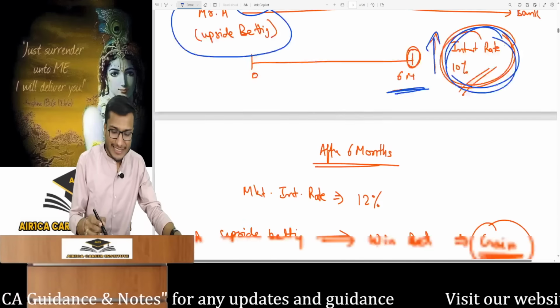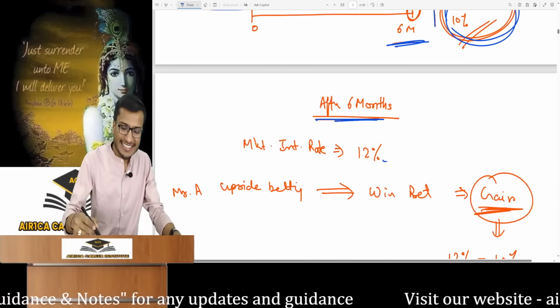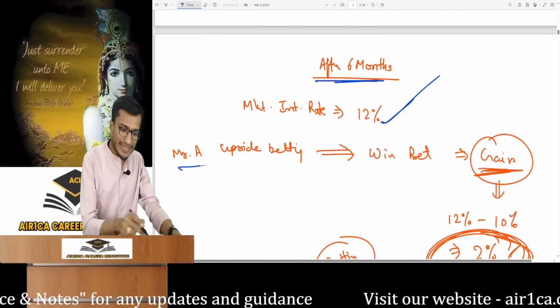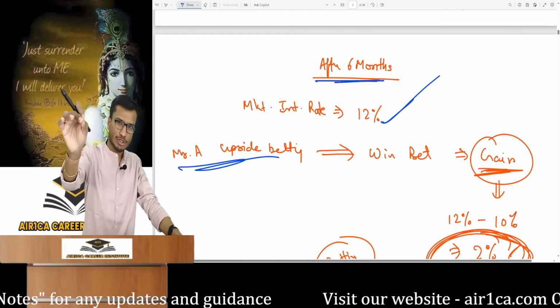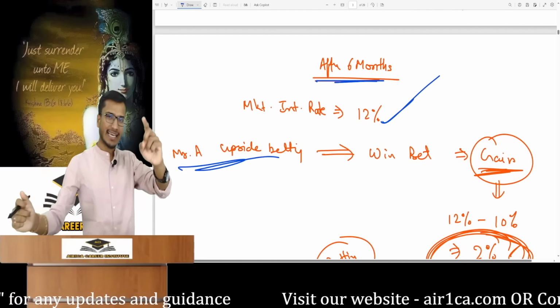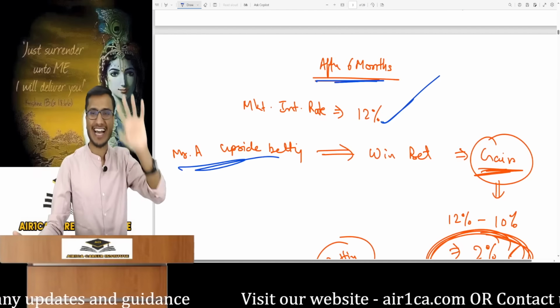So see what occurred after 6 months? The market interest rate became 12%. So did Mr. A win or lose this bet? This wager that Mr. A placed with the bank, don't talk about gain or loss, just tell me if he won or lost.